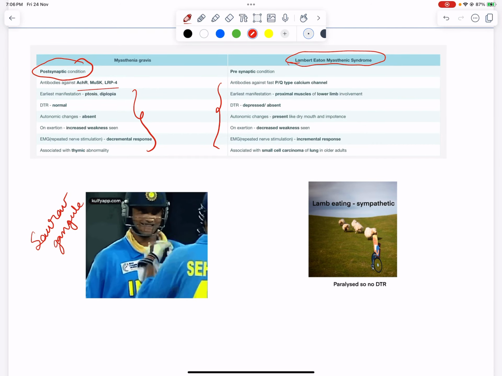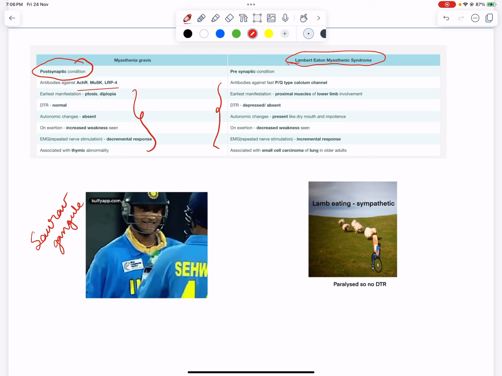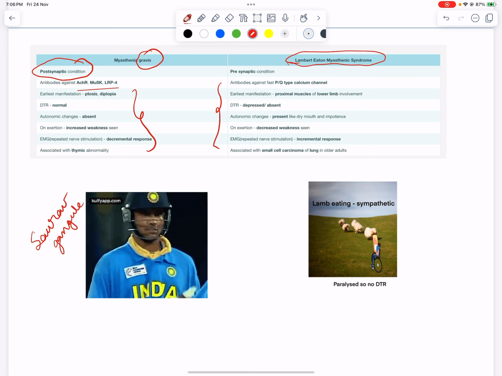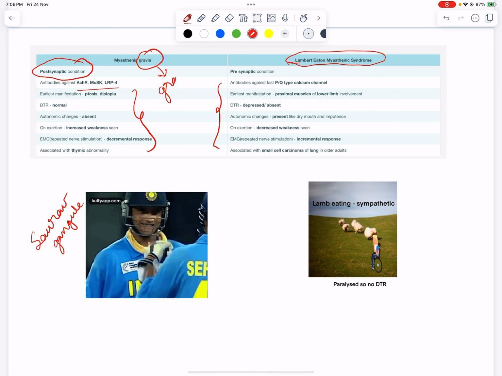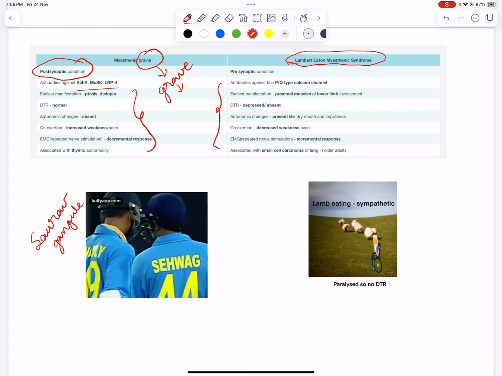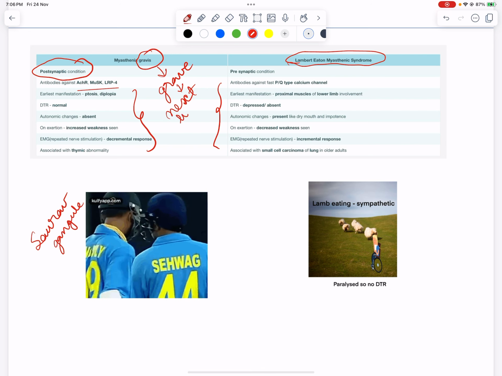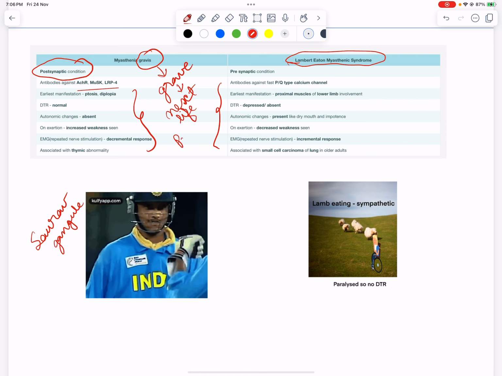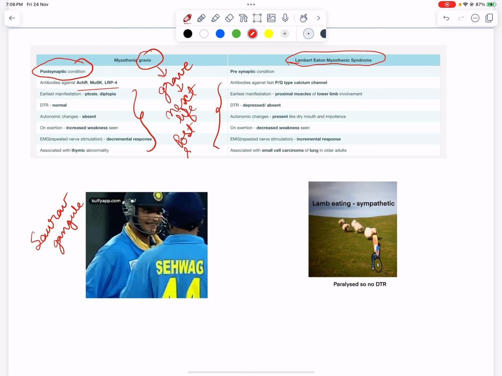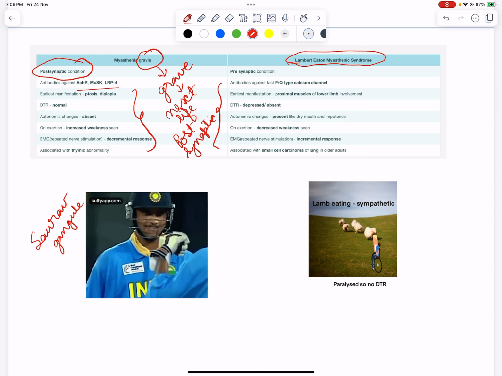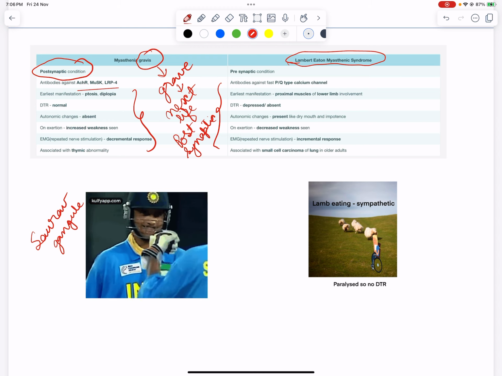Now here is a difference between myasthenia gravis and Lambert-Eaton myasthenic syndrome and how to remember it. See, in myasthenia gravis there is the word gravis. Gravis means you are in the graveyard. Graveyard is somewhat in the next life, so it is postsynaptic. We can remember post life or post synaptic. We will remember the antibodies as acetylcholine receptor antibodies, Musk antibodies, and LRP4.